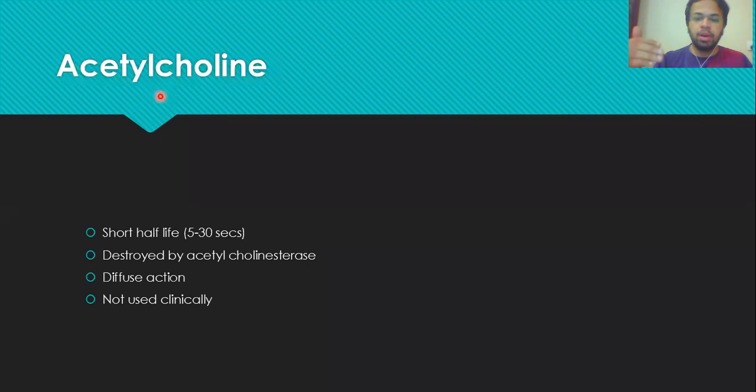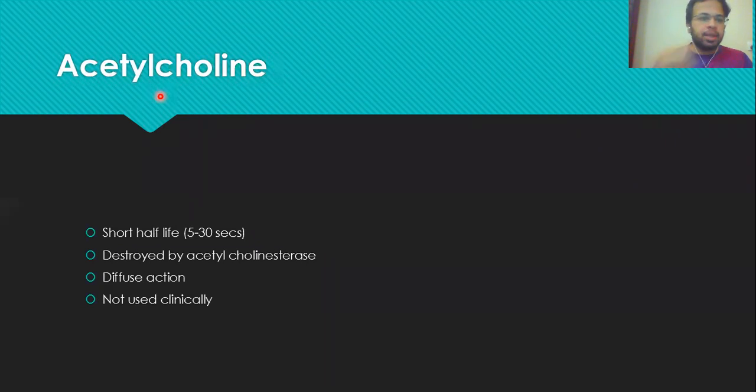We aim to target a drug; it is better that the drug binds with selective receptors, because then the side effects are lower. But if the drug binds with many receptors, the side effect profile becomes higher, right? So many diffuse actions will be produced by acetylcholine, and many side effects.